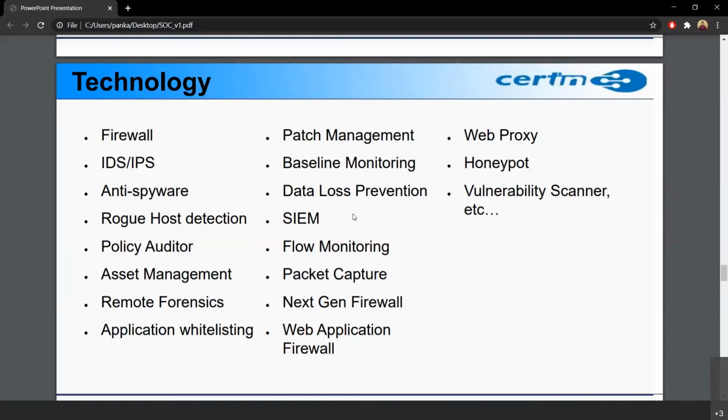Then there is a next gen firewall. So a firewall basically allows or disallows certain IPs. The next gen firewall has a proxy server also inside it. It also has IDS, IPS. So it combines 4 or 5 security device functions into one device. So that is the next gen firewall. Then the web application firewall, we all know. We do not allow some websites in an organization, suppose social networking, suppose shopping websites. So this is a web application firewall used to block applications at the application level, at the port 80 or 443 level.